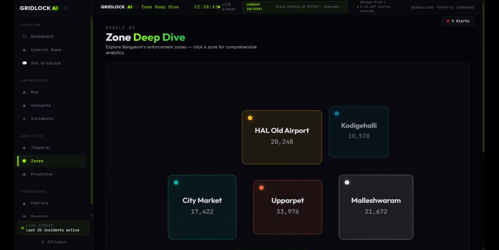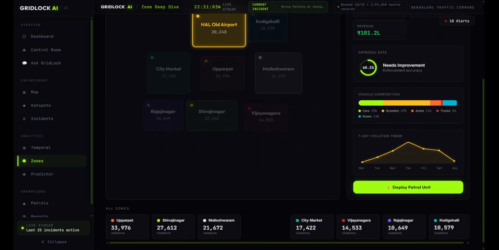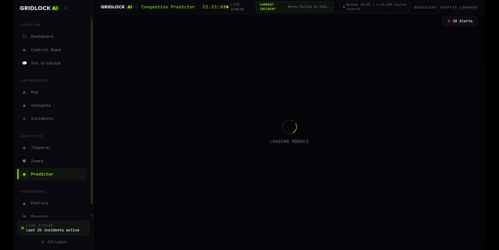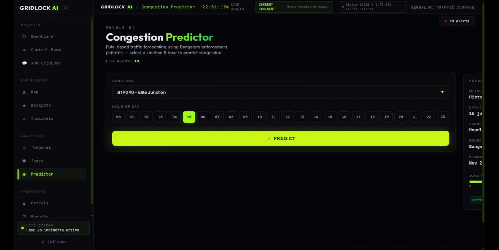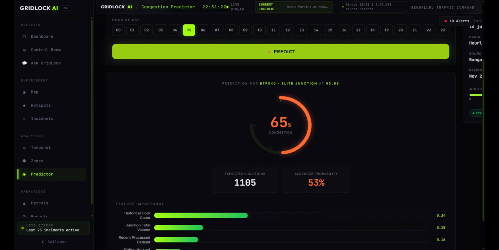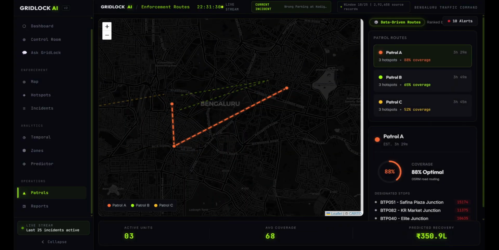And if we go to the zones, here we can see Bangalore's zones where most of the violations are happening. We can just go through it, the revenue that can be collected, what is the approval rate, and then the vehicle composition. Then we have a predictor where we can actually predict how many violations will occur. So we can just select a junction and the time of the day. It will predict what the congestion will be, how many violations will occur at that time, and what is the blockage probability.